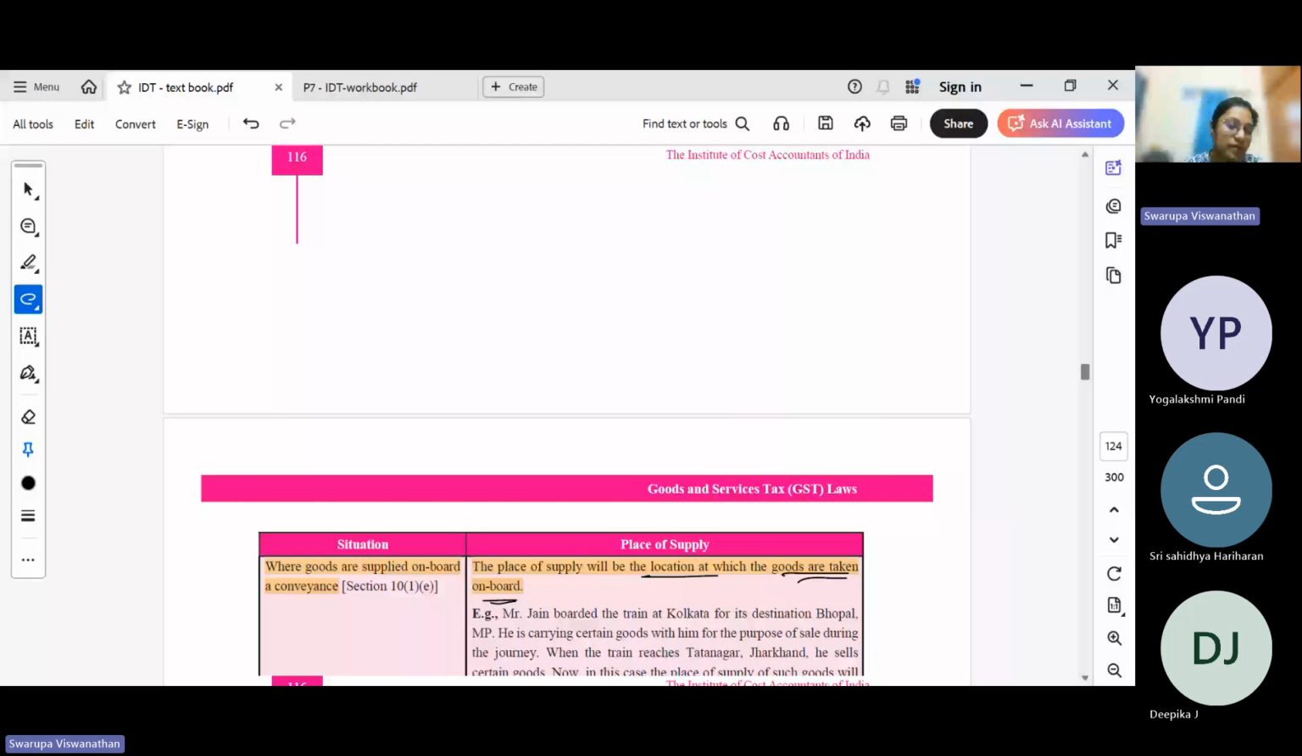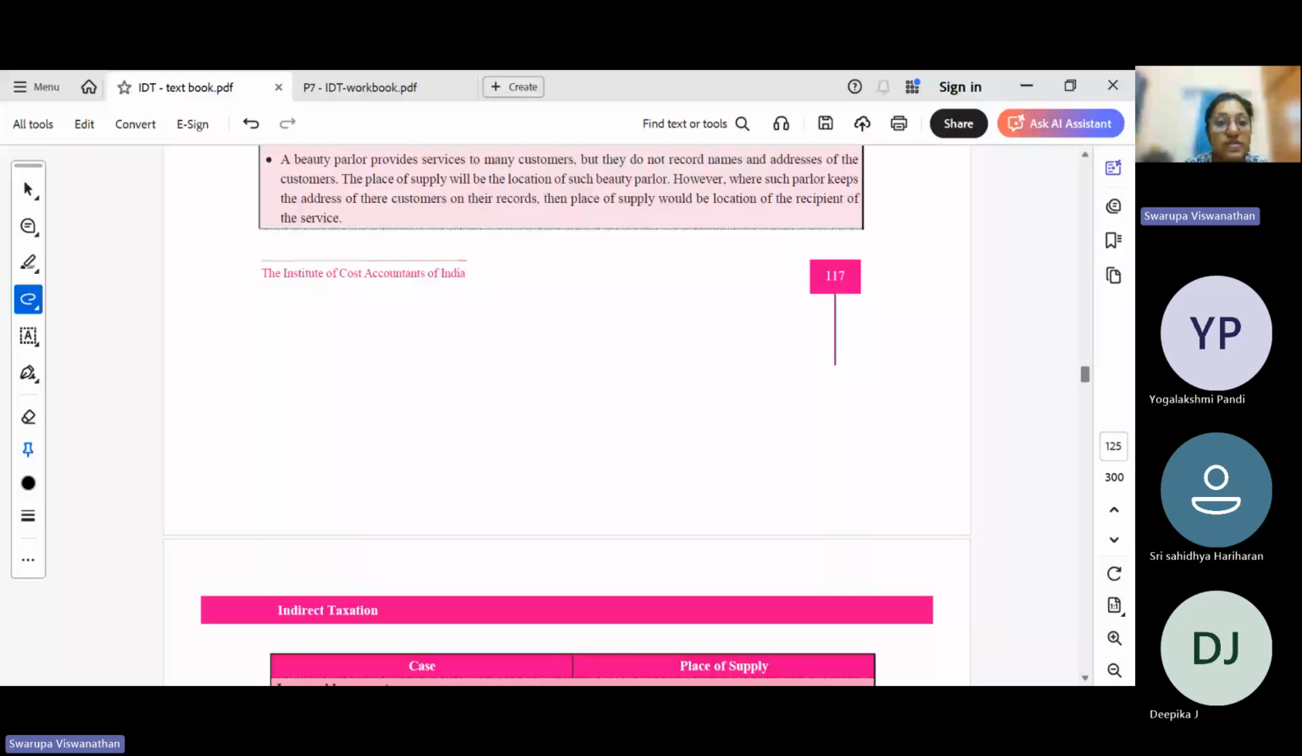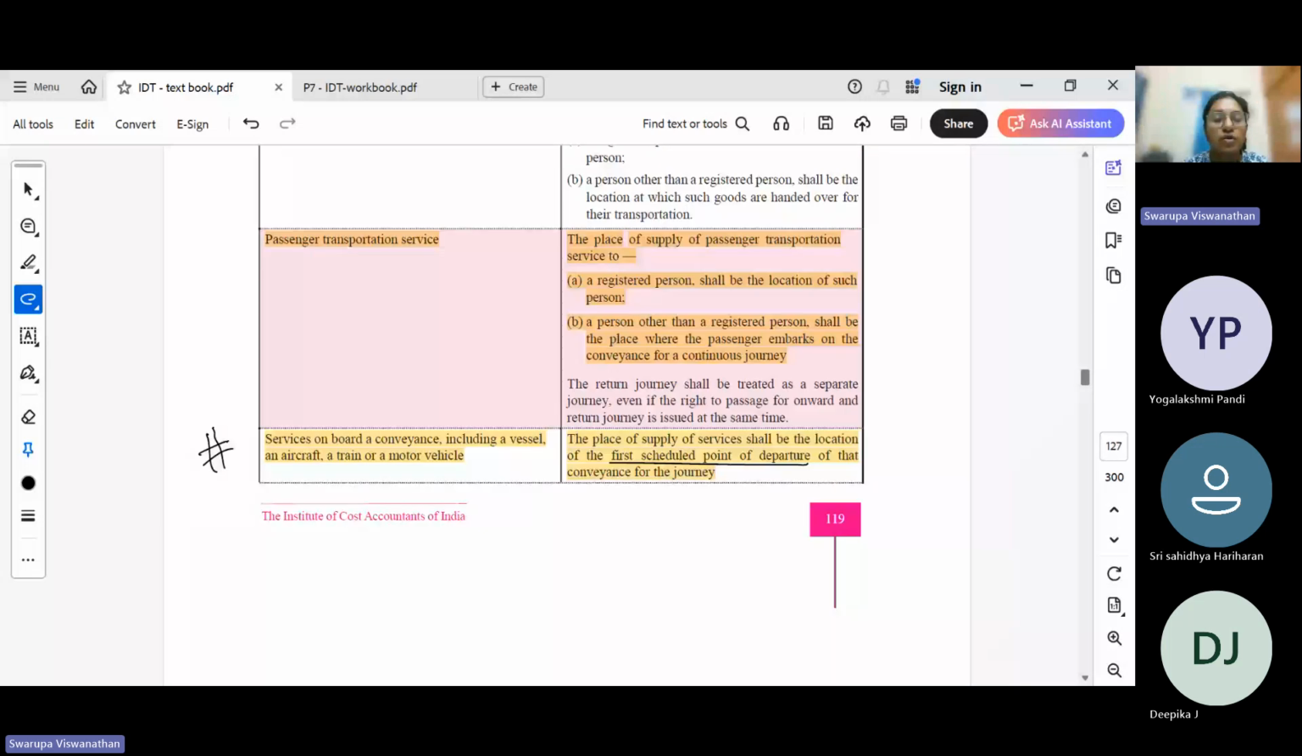When goods are being supplied on board a conveyance, place of supply is the location from where the goods are taken on board. In case of services which are provided on board a conveyance, like bedroll service in case of trains, what will be the place of supply? The starting point or the scheduled first point of departure. That will be the place of supply.